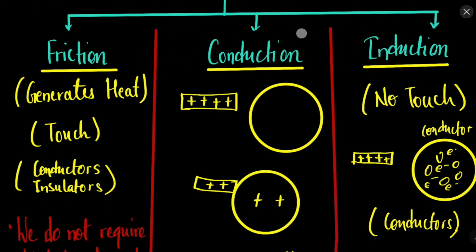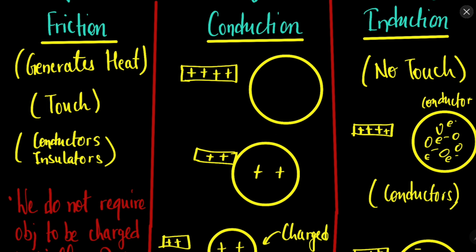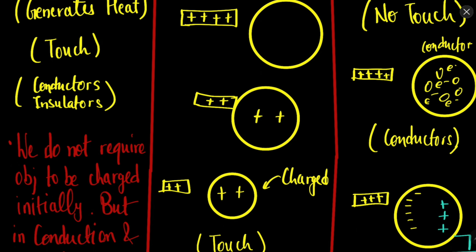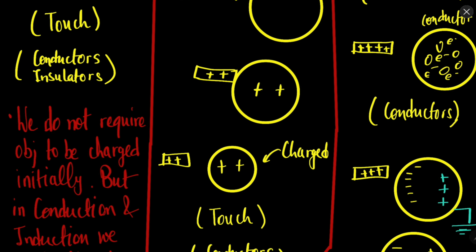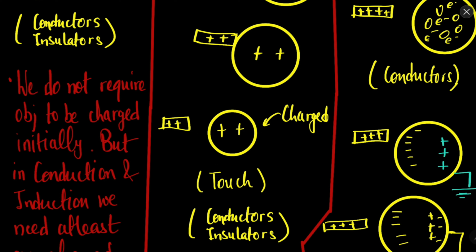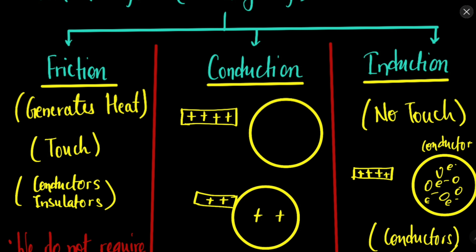Now another is conduction. Let's say we have a positively charged object and we have a neutral object. If we touch this object with this neutral object, what will happen? Few of the positive charges will jump onto the other conductor, and after we take it back, few charges will remain on this original conductor and few will move on to this other object. So this is another way to charge an object. It has become positive.